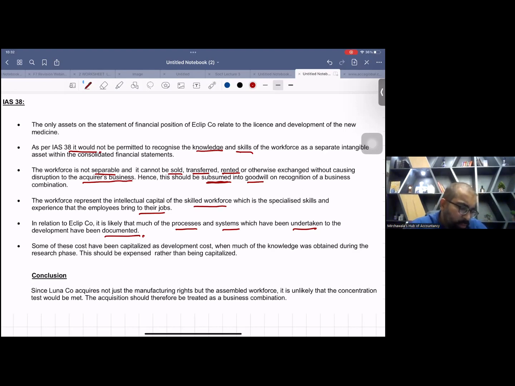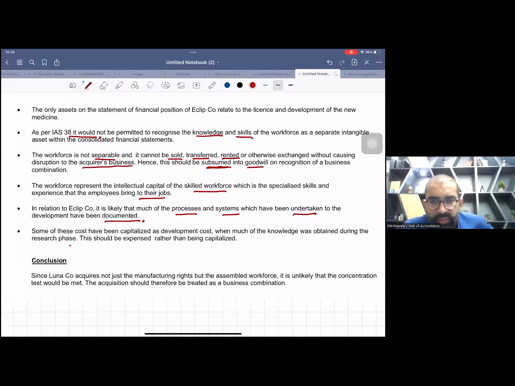See, I've already told you that research cost cannot be capitalized, and in such businesses, the way they have presented it to us, the major cost looks like research cost. That's why it cannot be capitalized. Wait a minute again. Since this is the conclusion, it is based on that concentration test.